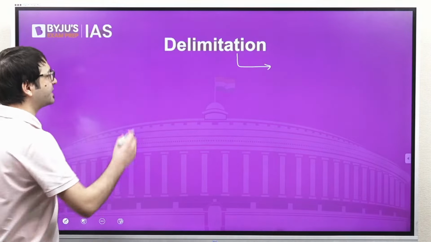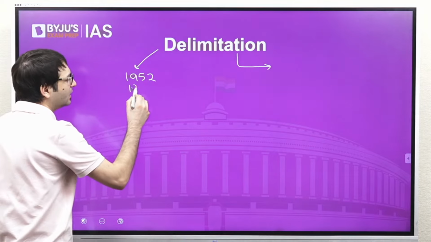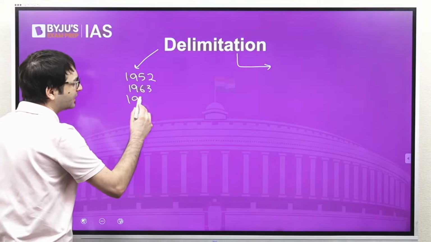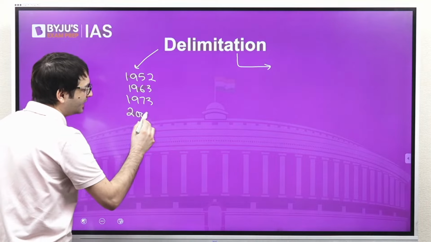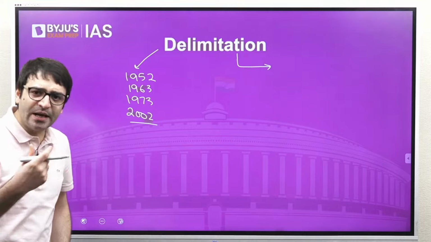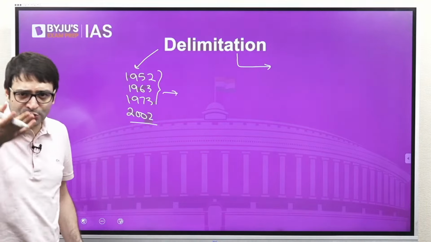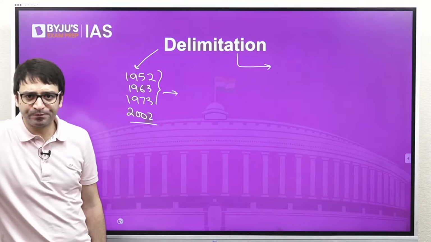This delimitation exercise was conducted in 1952, 1963, 1973, then again in 2002. And every time this delimitation exercise was carried out, it led to an increase in the number of seats.